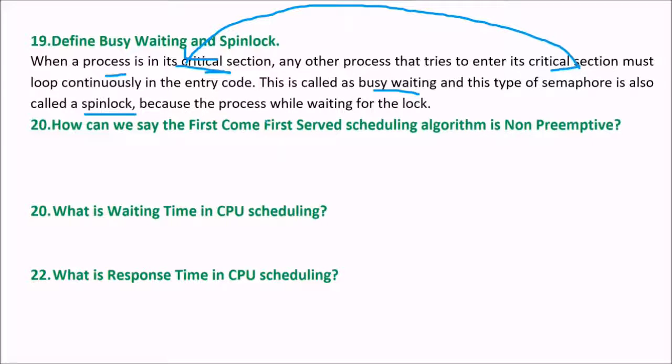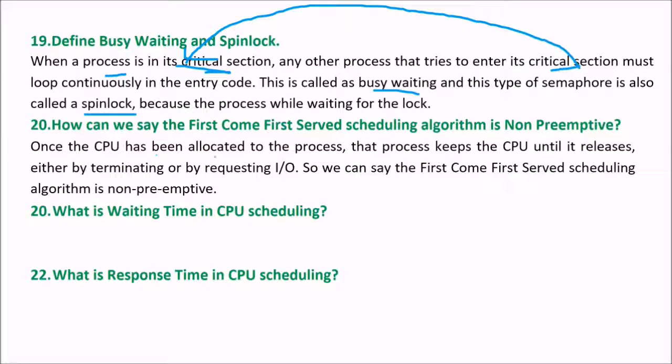Non-preemptive means the process which has come first will be honored first. It will take all the CPU time, its CPU burst, and then it will complete, and then the process which has come next will be given the chance to execute on the processor. Once the CPU has been allocated to the process, it keeps the CPU until it releases it, either by terminating or by requesting some input output. So we can say that the first come first served scheduling algorithm is non-preemptive.